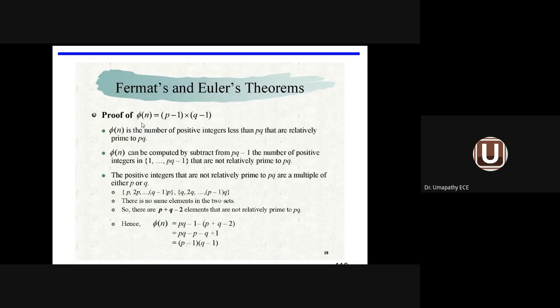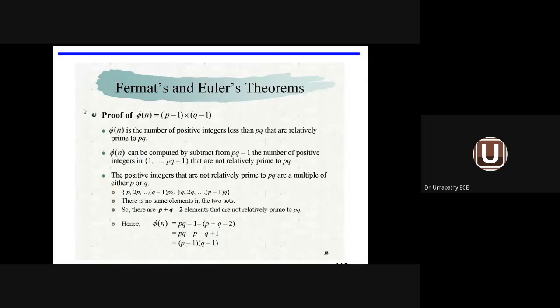Let us see the proof for phi of n equal to (p minus 1) into (q minus 1). Phi of n equal to the number of positive integers less than pq but relatively prime to pq. Suppose in the case of 37, we calculated the positive integers 1 to 36.